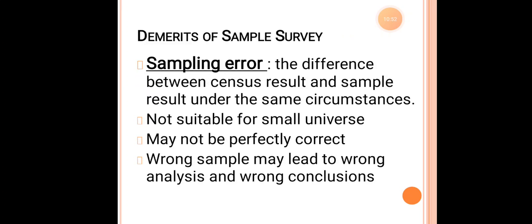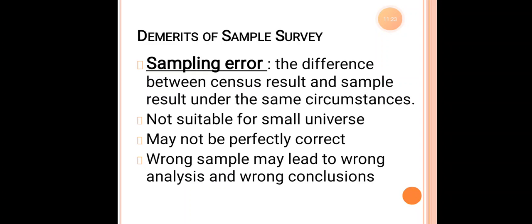So the demerits under sample survey are, first and foremost, the sampling error. What does this sampling error mean? This is the difference between the census result and the sample result under the same circumstances. For example, I conduct the census at a point of time, and at the same time I do the sampling survey. At this point, there will be a major difference.